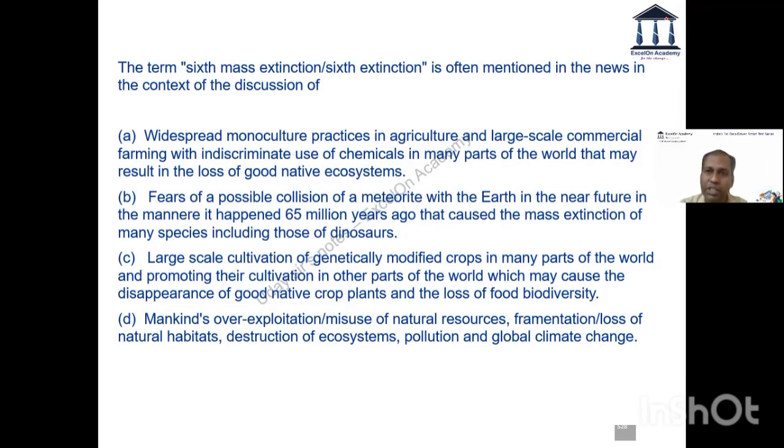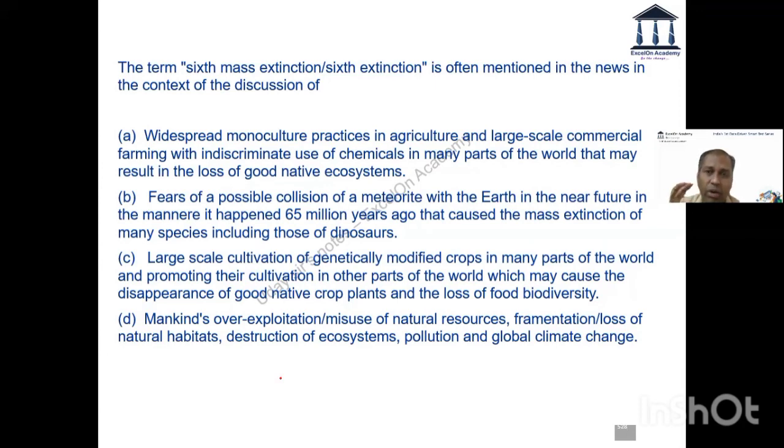Yeah, it is climate change. So the most appropriate option for this is D, even though there may be closer options. See, it's good that you guys have eliminated B. B for sure looks like a pure fantasy. I mean, it can happen, but that is not what sixth extinction refers to. Okay. A, C, and D are somewhat related to a doomsday scenario. That is also clear.